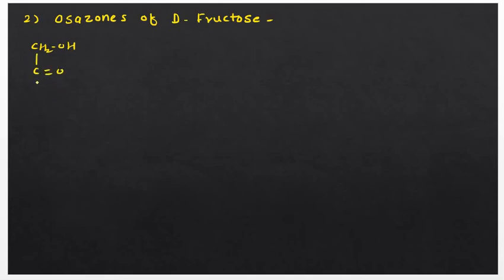Okay, and then there are three carbons, and finally there is a CH2OH once again. So here there are three carbons I will draw here. So OH, OH, H, OH, H and H. So this is the structure of D-fructose.